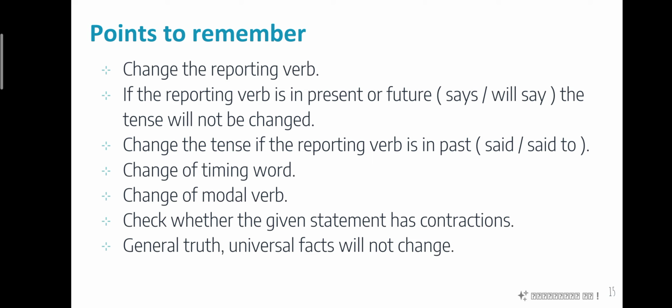Okay, so the first thing you have to note in the given sentences is the change of reporting verb. What is the reporting verb given? The next thing you have to see is whether the reporting verb is in present or future, because if the reporting verb is says or will say, the given exact dialogue will not undergo any change of tense. Next, you have to see whether the reporting verb is in past, said or said to. If the reporting verb is said or said to, then it will undergo the change of tense. If the given dialogue, that is the exact words given, is a general truth or a fact, it will not undergo any change, even if the reporting verb is in past.